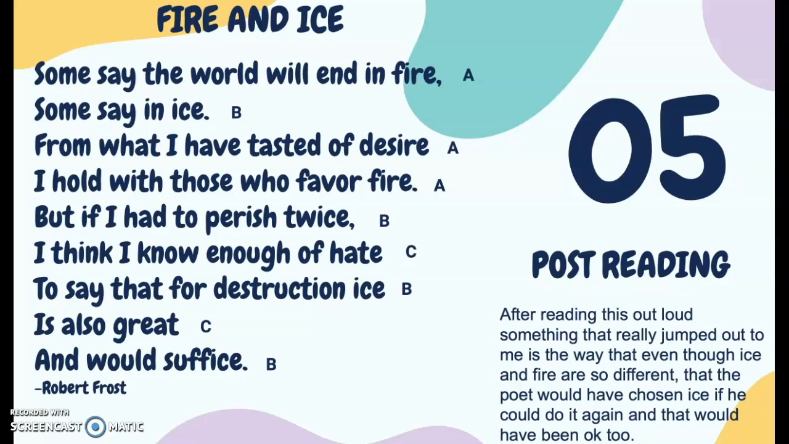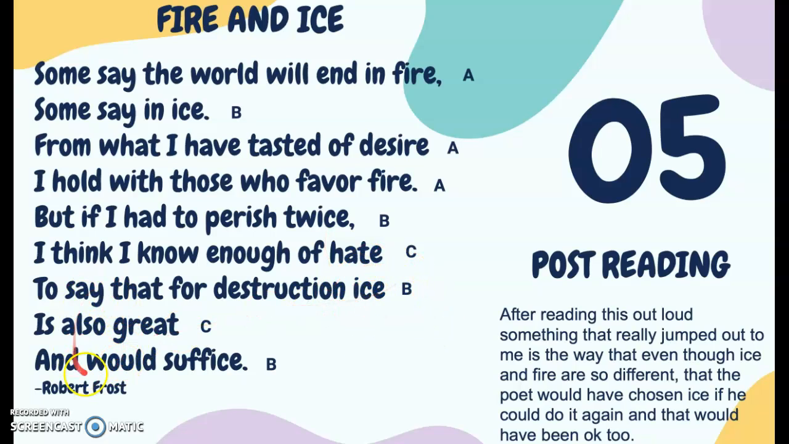So then after reading this out loud, let's think about what jumped out at you after that read aloud. The thing that really jumped out to me, again, is just how different fire and ice are. But also that the poet chose fire. But then saying down here that if he could have done it again, that he would have chosen ice.